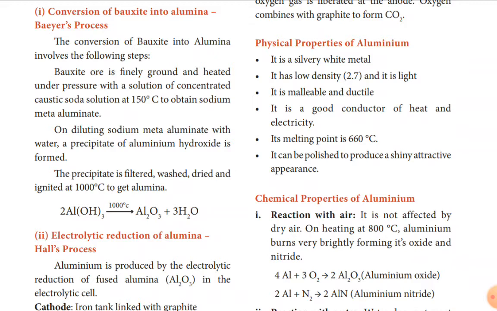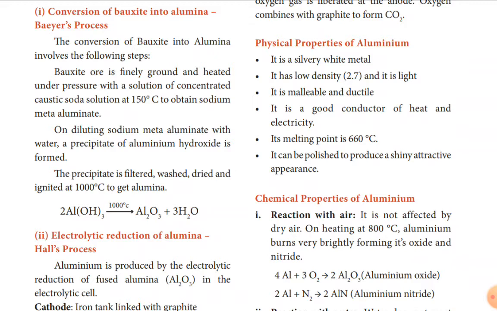Actually, you have tried one chemical reaction. Here it is not given, only one reaction is given. For the formation of sodium metaluminate you have tried one equation. First, the formula for bauxite ore, Al2O3.2H2O plus 2NaOH gives sodium metaluminate.